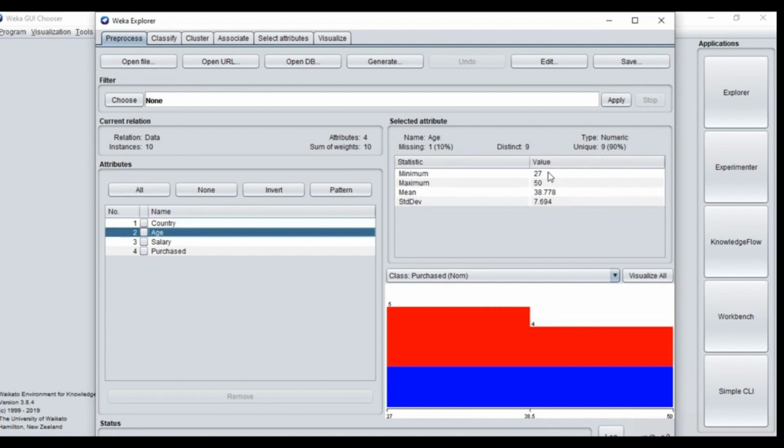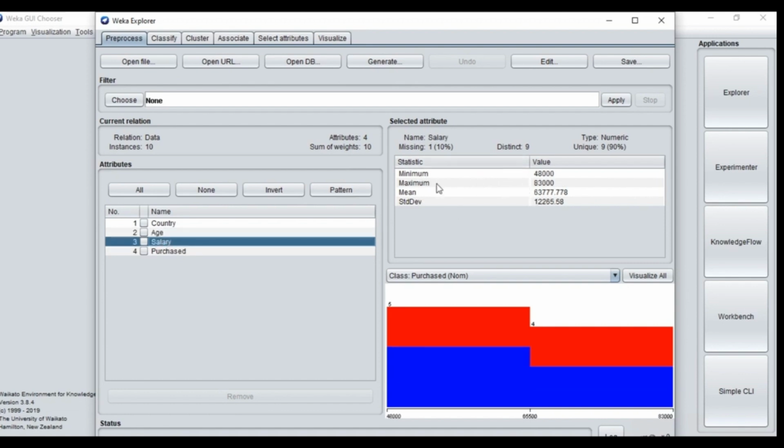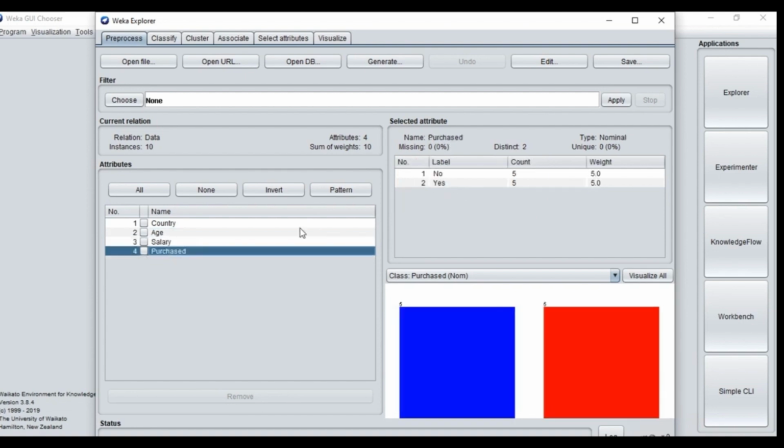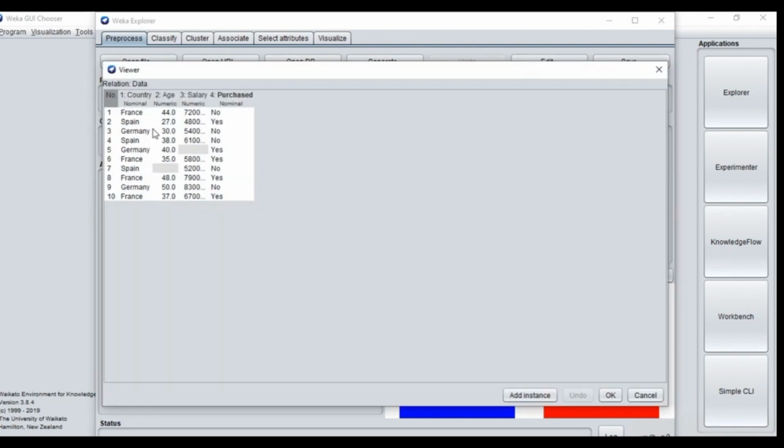For age, the data shows the minimum value, maximum value, mean, and standard deviation. For salary, the minimum salary, maximum salary, mean, and standard deviation are displayed. The purchased column shows the levels of purchase, yes and no. These 2 levels indicate the decision variable, which is the dependent variable in this data set. Now let's see what is the shape of the data and size of the data and status of the data. This data is having 1, 2, 3, and 4 columns, and 1, 2, 3 till 10 rows. So 4 columns and 10 rows.